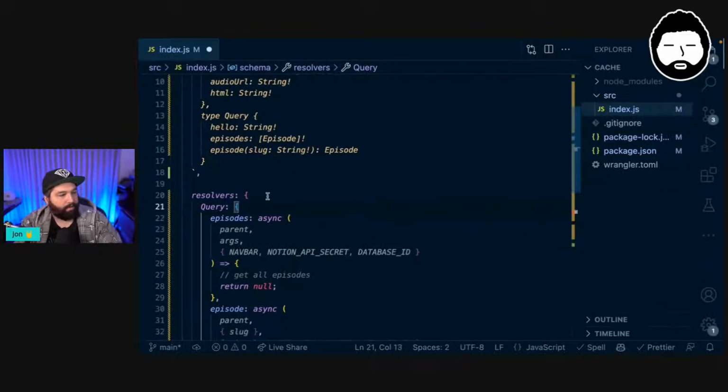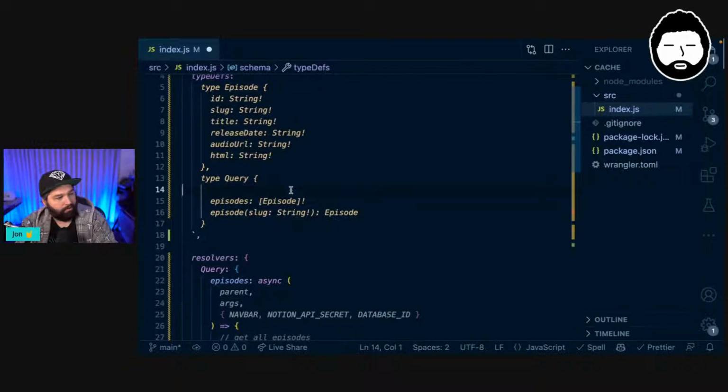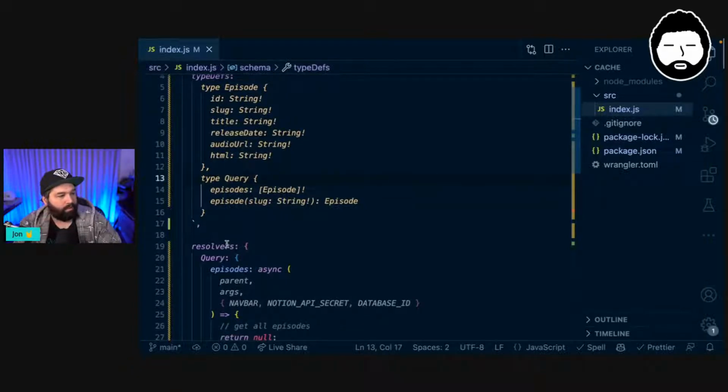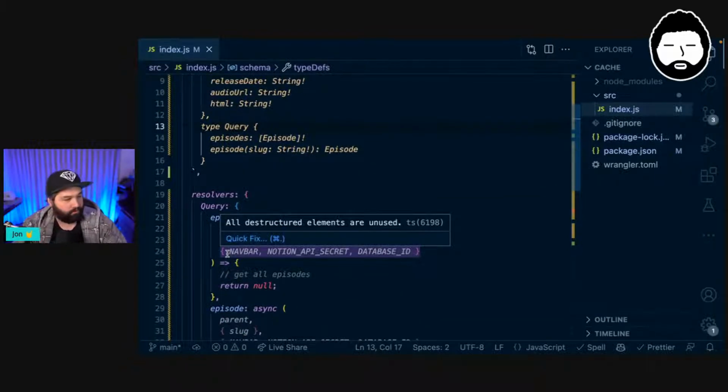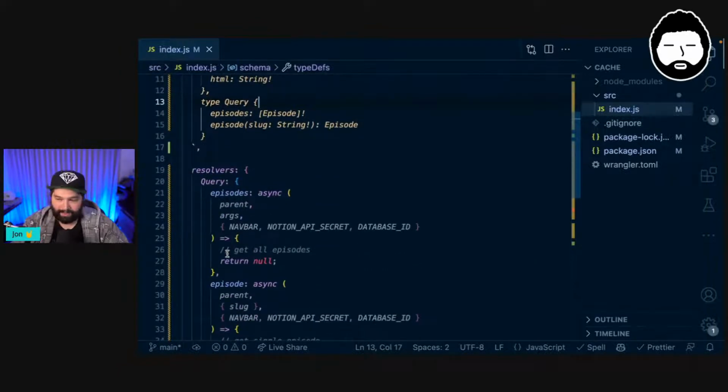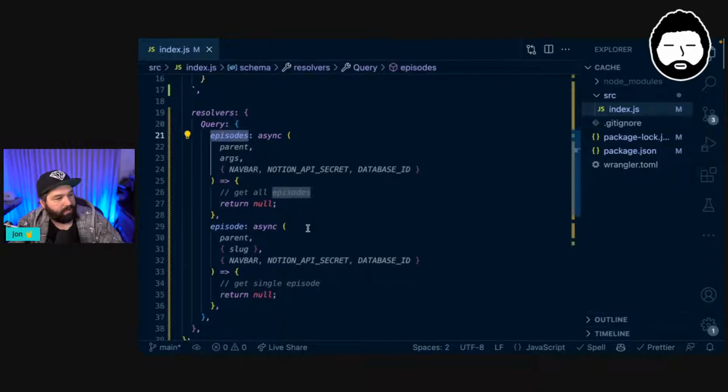Yeah, GraphQL, you just match a type for your query with a resolver that you want to, like a function that you want to run to get that value or resolve that value. So let's build up our episodes resolver so that we can go and get all of our episodes from Notion. So let's go.